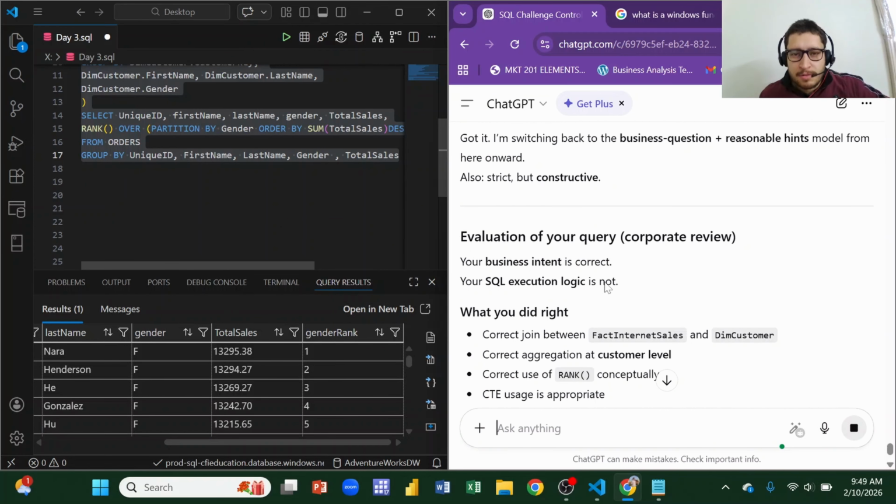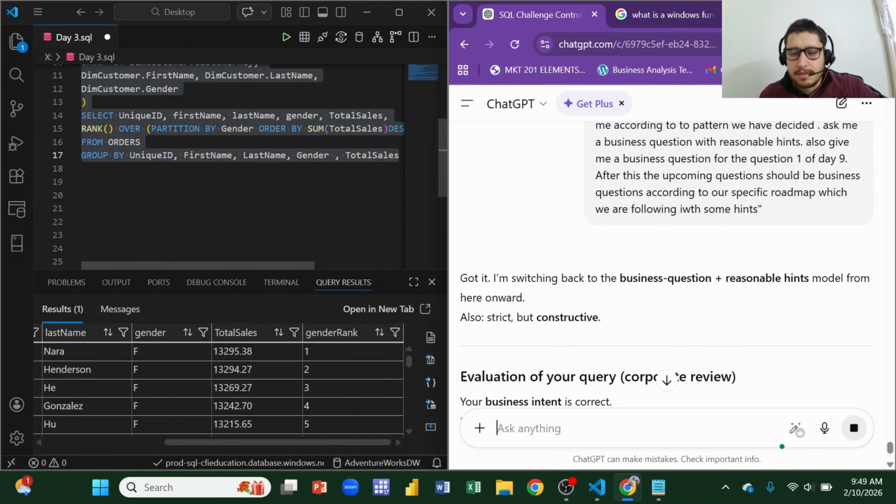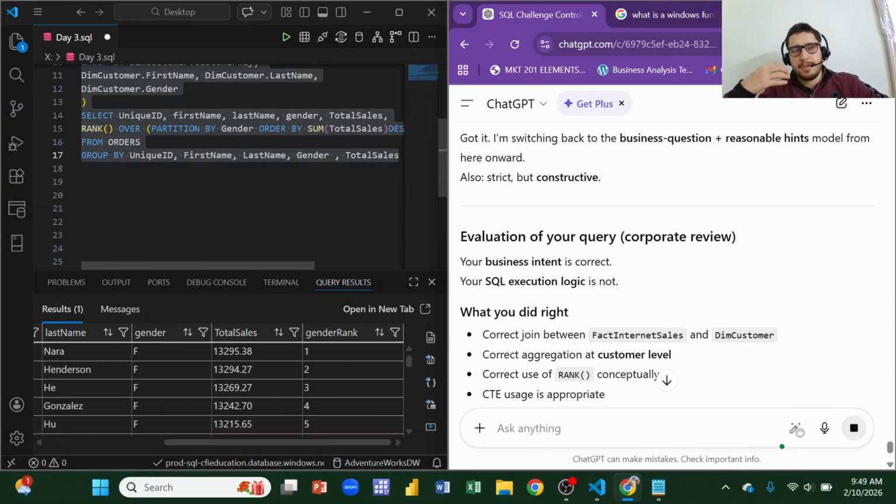I pasted the query in ChatGPT, and I also told ChatGPT to focus on giving me a business question rather than saying return this table, because this is not how the business world works. It said that it will remain strict but constructive, so after this we will be focusing on giving business questions.